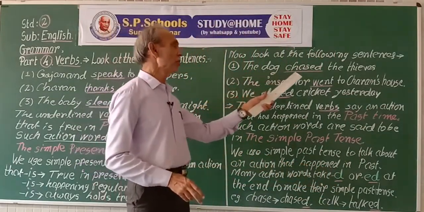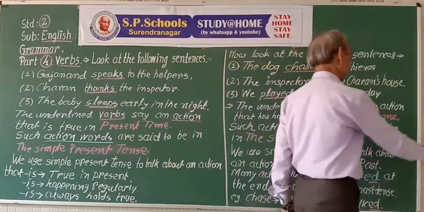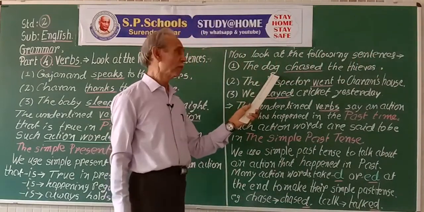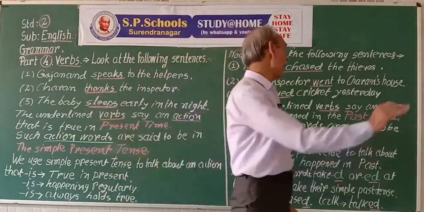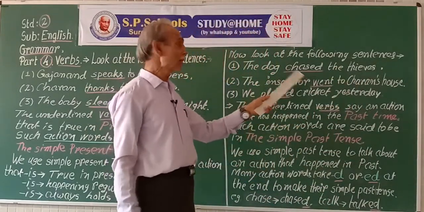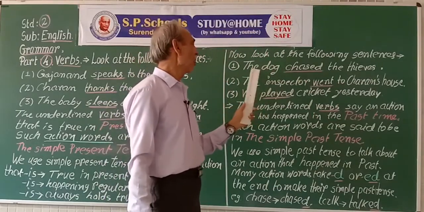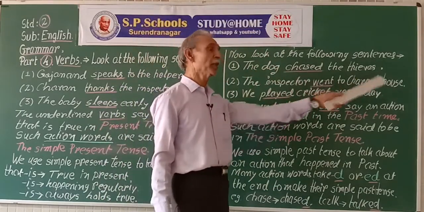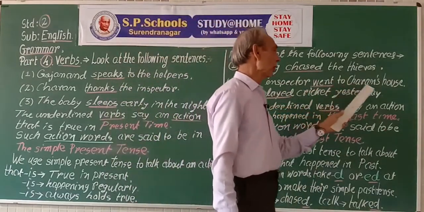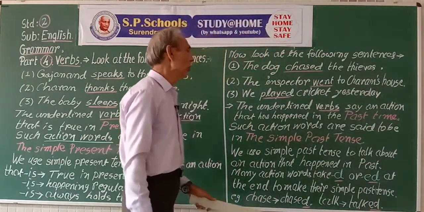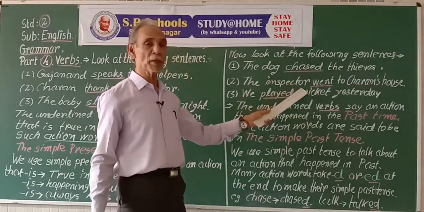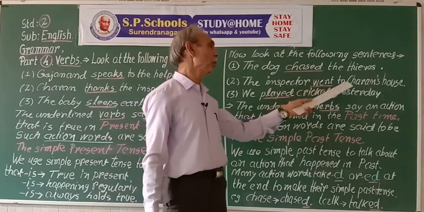The dog chased the thieves. The dog went behind the thieves. What chased? The dog. It's the subject. What did the dog do? Chased the thieves. The inspector went to Charan's house. Who went to Charan's house? The inspector. The inspector is the subject. He went to Charan's house.